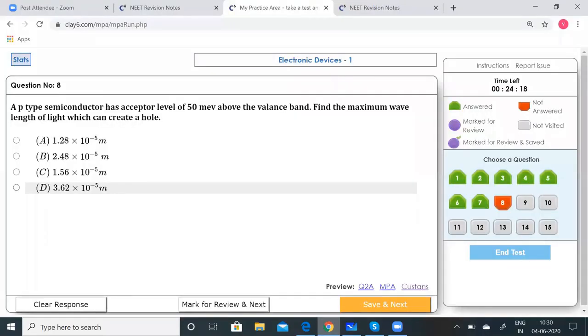To create a hole, an electron must be given energy at least equal to 50 MeV. Sorry, let us read the question. Yeah, 50 MeV is needed, he says. Okay. 50 MeV to go into the acceptor level.